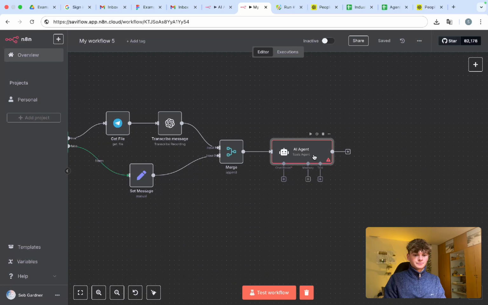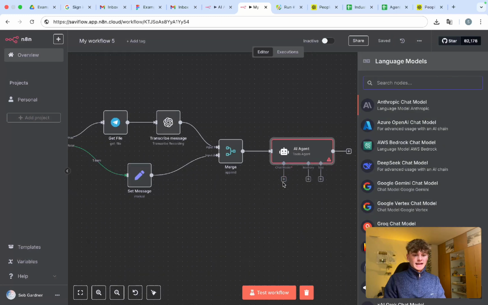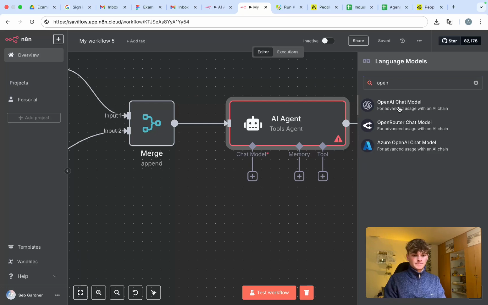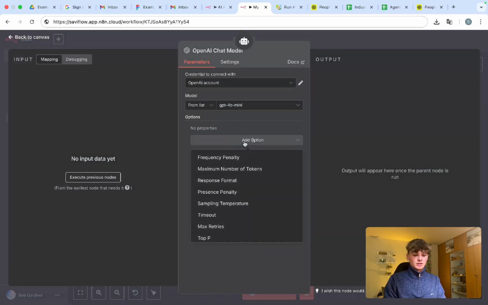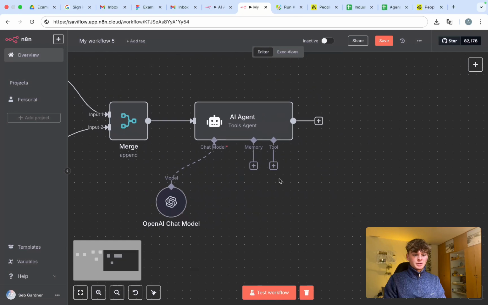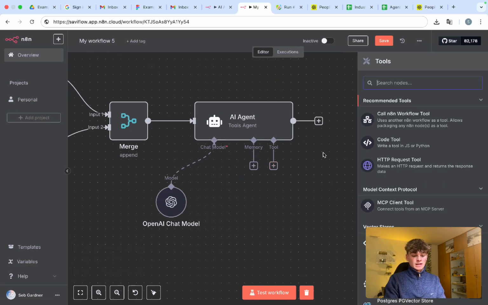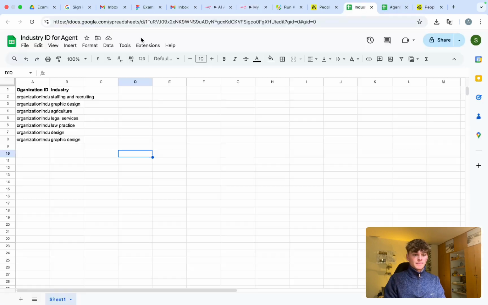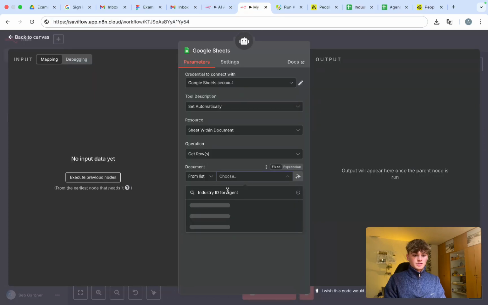Okay. Now, what we're going to do is add a chat model. You can add any one of these chat models, but I'm going to add OpenAI, GPT-4 Mini, add options. I'm going to leave this all as it is. And we're not going to add memory, but we are going to add a tool. And this tool is going to be first a Google Sheet. And then I'm going to use this Google Sheet. So I'm just going to copy this name. I'm going to go over what this Google Sheet does in a second.